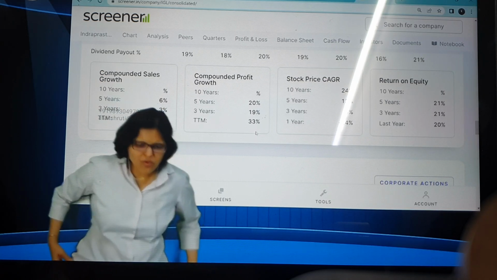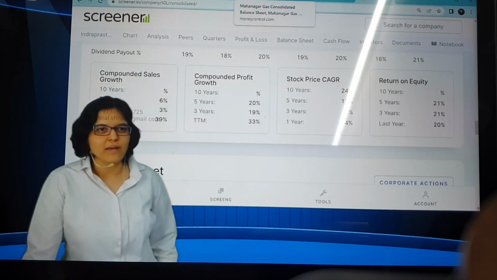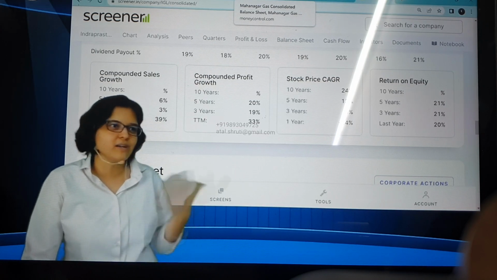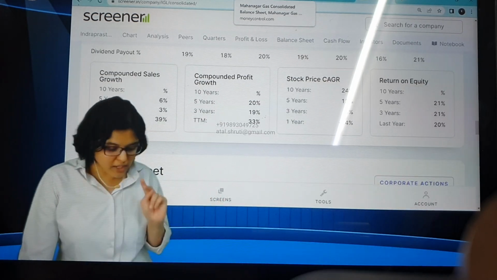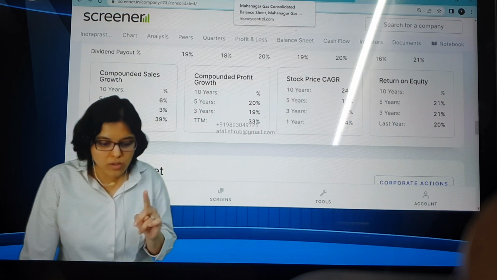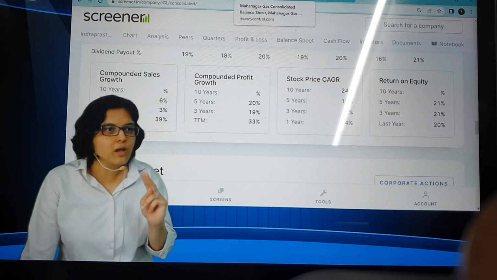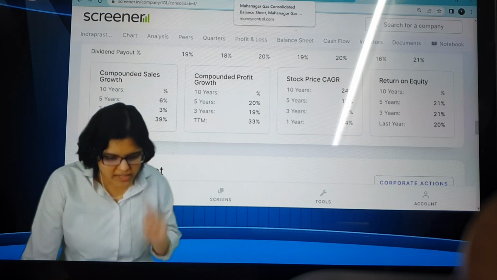So if you are rating a company, ideally don't rate on market cap. Why? Because it's your choice whether you want to invest in a small cap or mid cap or large cap. Just because it's a small cap, it gets a low rating, and just because it's a large cap, it gets a high rating, doesn't make sense. Do you agree with me? Yes. But if you're talking about TTM sales growth and TTM profit growth, who has scored a point? TTM sales growth, which one is better? MGL. TTM profit growth, who is better? IGL. Is that so? Yes, everyone? What is the next one?